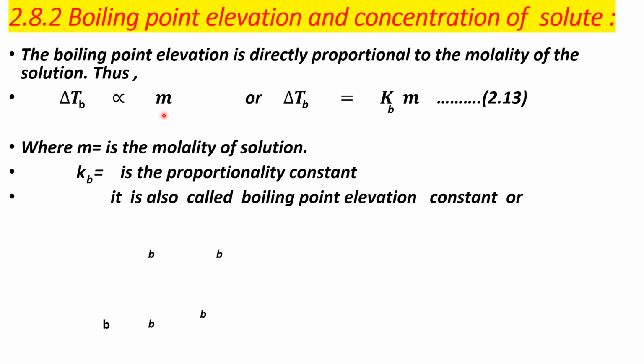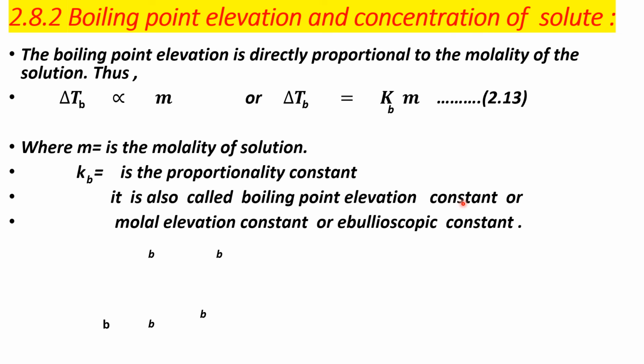Small m is the molality of the solution. Or delta Tb is equal to Kb into m. Kb is the elevation constant, where m is the molality of the solution, Kb is the proportionality constant. It is also called the boiling point elevation constant or molar elevation constant or ebullioscopic constant. Okay.